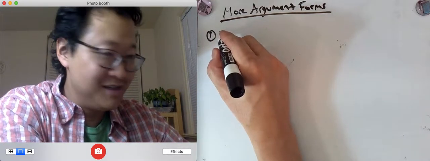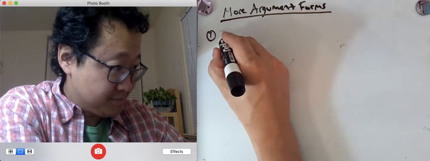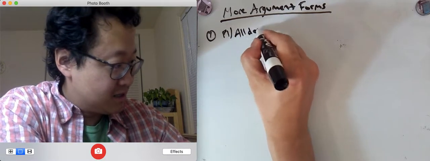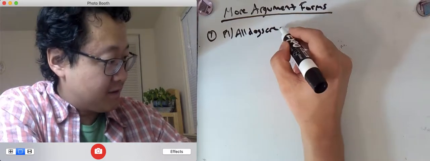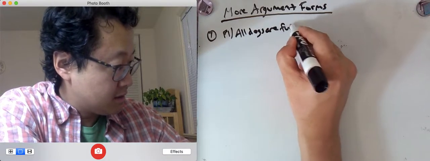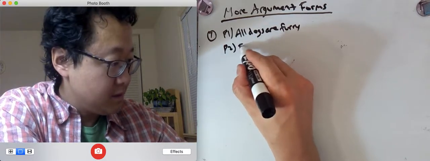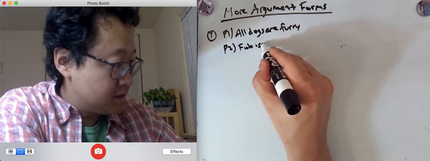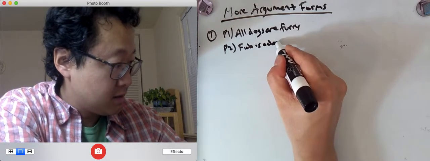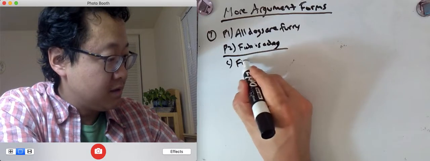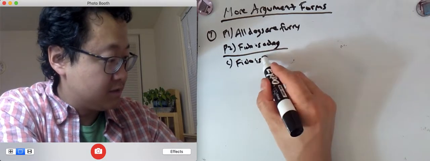It's going to go like this. Premise one, all dogs are furry. Premise two, Fido is a dog. What can we conclude? Fido is furry.